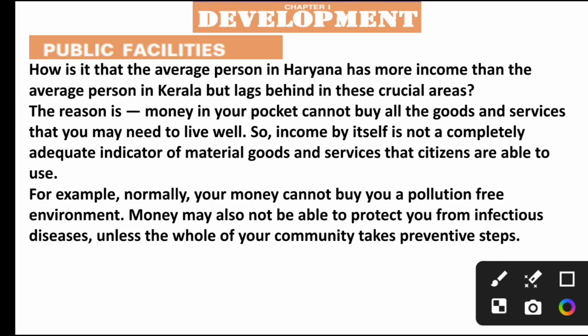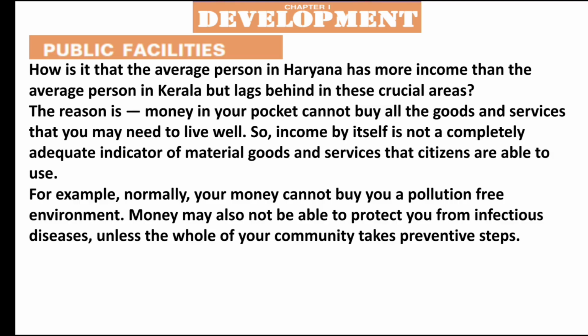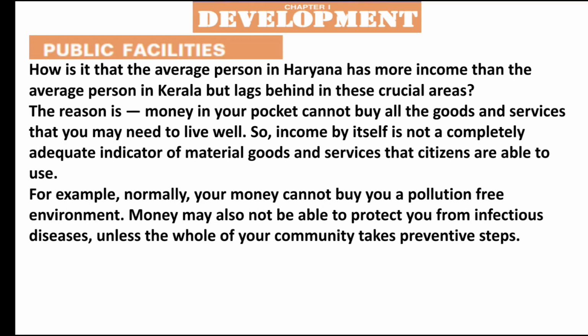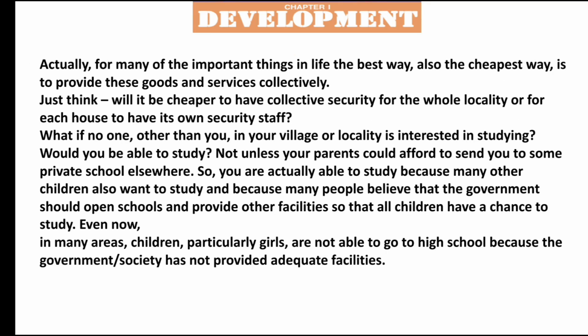For example, your money cannot buy you a pollution-free environment, and it cannot protect you from infectious diseases. So you have to take other things into consideration also, such as freedom, equality, equal treatment from others, and respect from others.